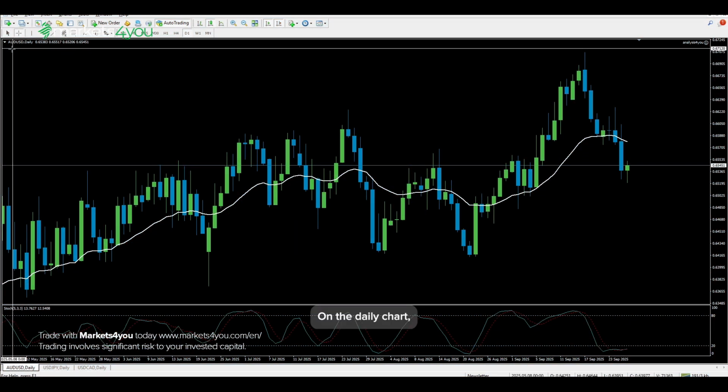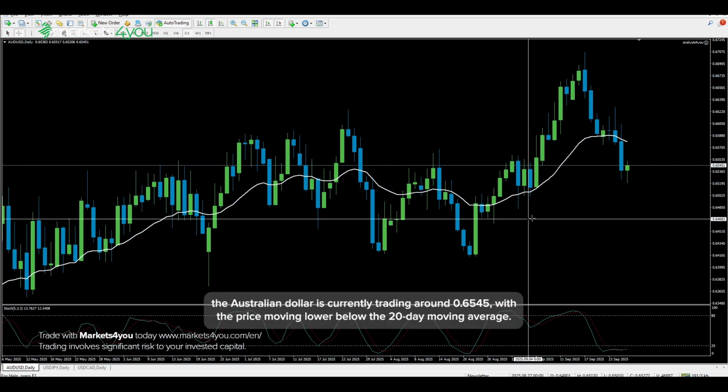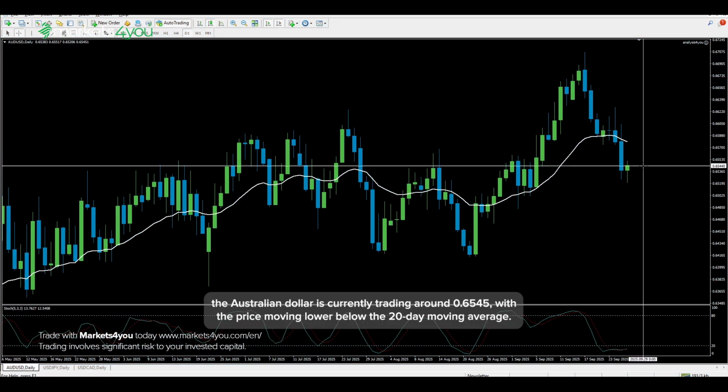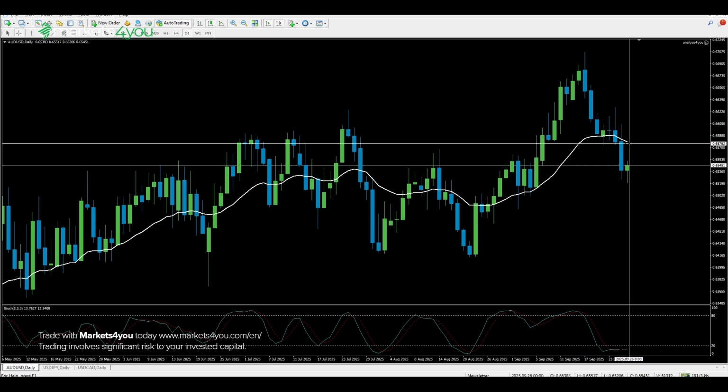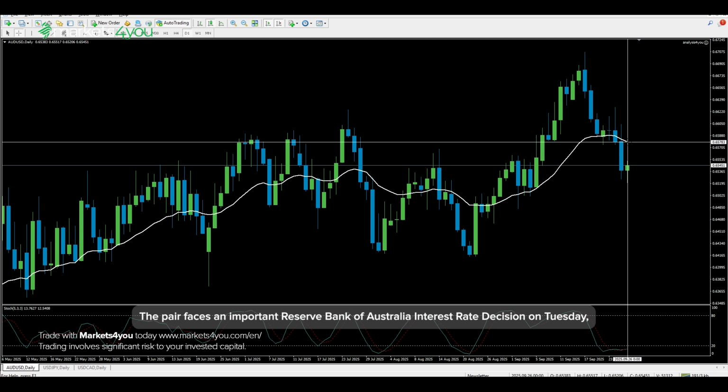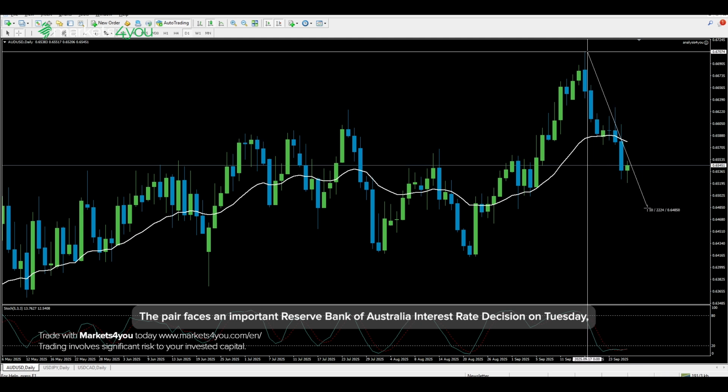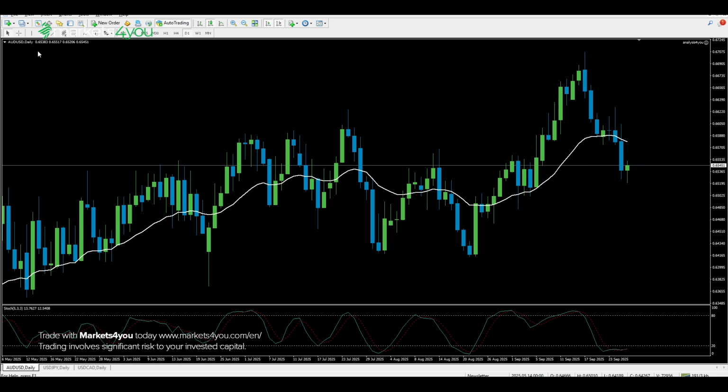Now, let's turn to the Australian dollar against the US dollar. On the daily chart, the Australian dollar is currently trading around 0.6545, with the price moving lower below the 20-day moving average. The pair faces an important Reserve Bank of Australia interest rate decision on Tuesday, which will be the most significant event for this currency this week.